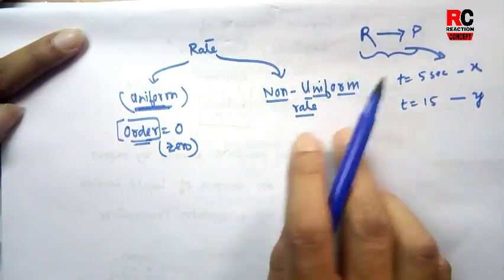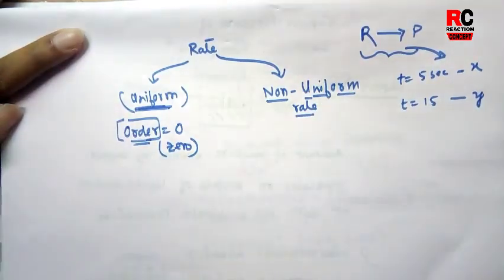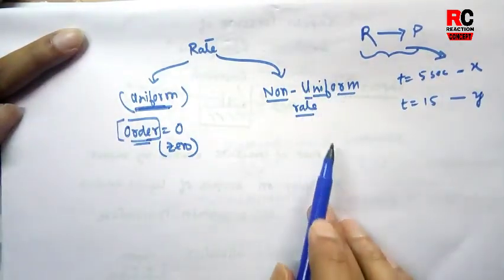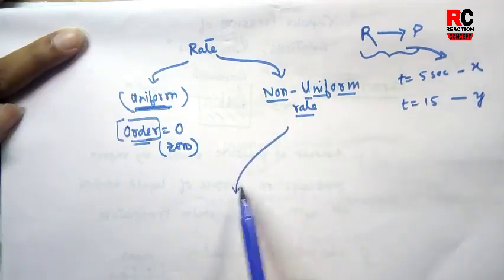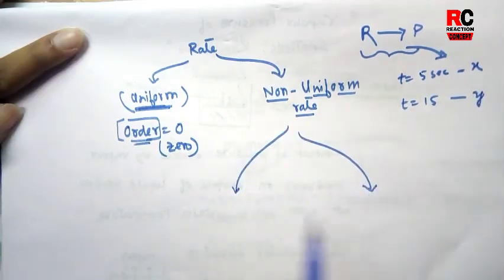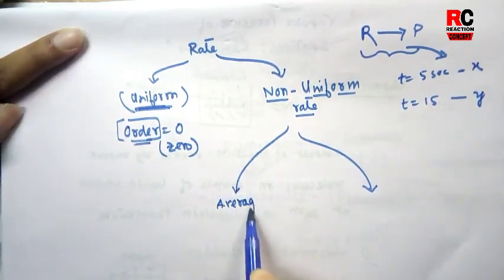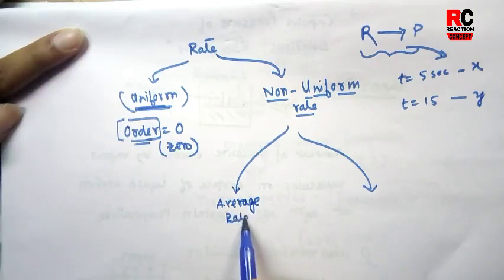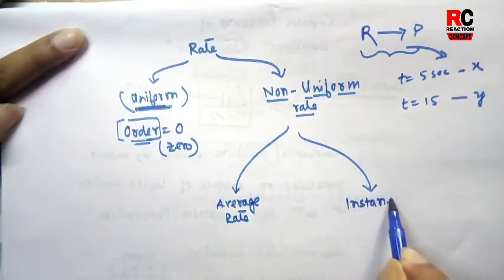For such a reaction, the rate is called non-uniform rate. It may also be of two types: one is called average rate and the other is called instantaneous rate.